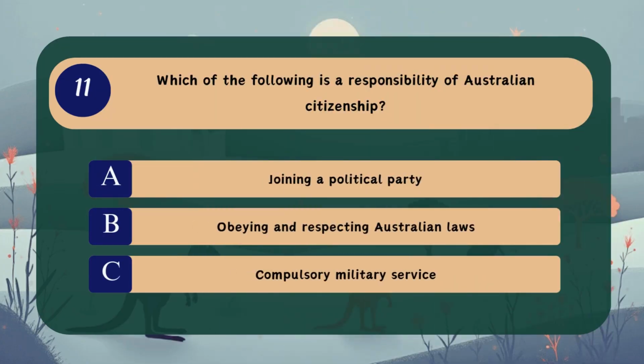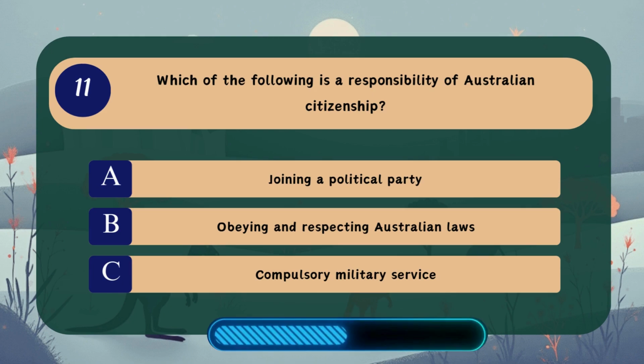Question 11. Which of the following is a responsibility of Australian citizenship? A. Joining a political party, B. Obeying and respecting Australian laws, C. Compulsory military service.